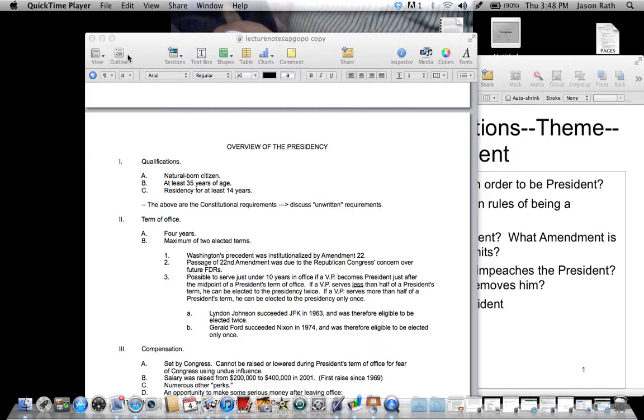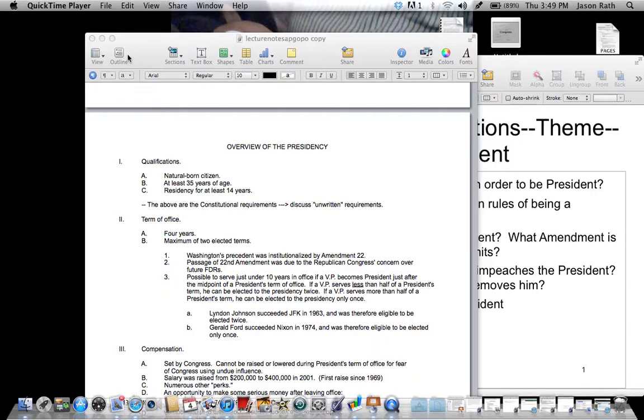Alrighty, so the qualifications are what do you have to be in order to be president? This is question 1, by the way. You have to be a natural-born citizen. You have to be at least 35 years old and a resident for at least 14 years. Now, the above are constitutional requirements, which means they're in the Constitution.